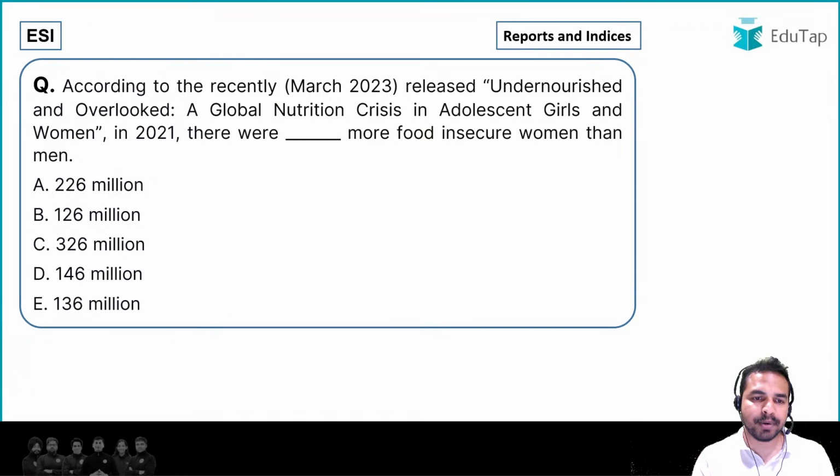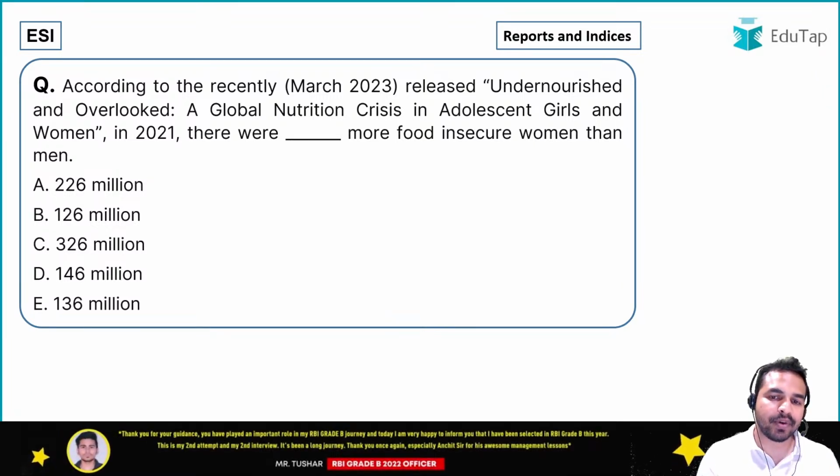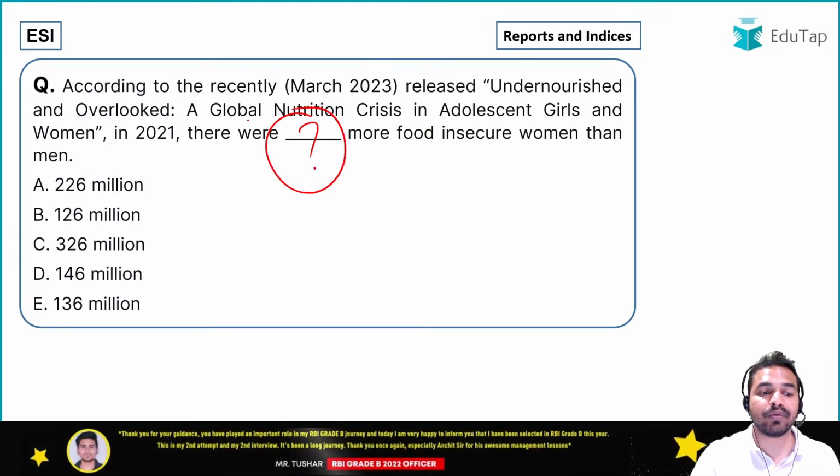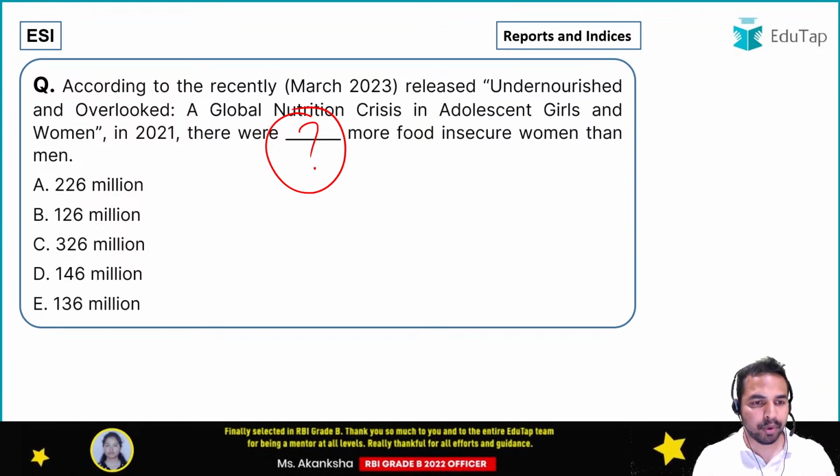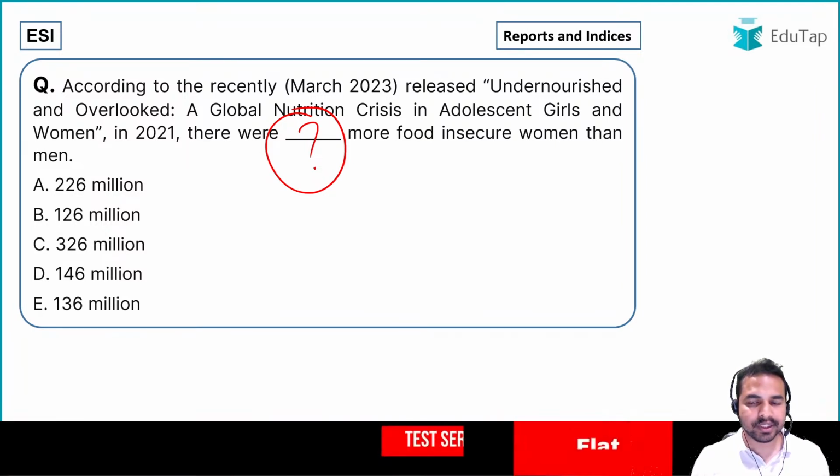Next question from the same report. So here you have to tell me there were dash more food insecure women than men as per this particular report. So what is the right answer here?